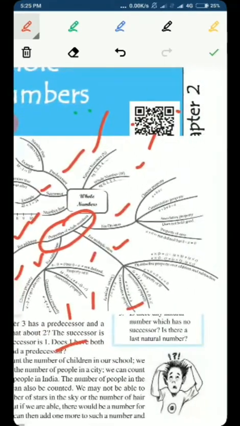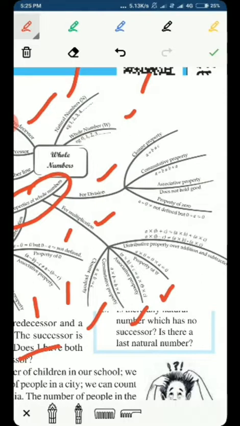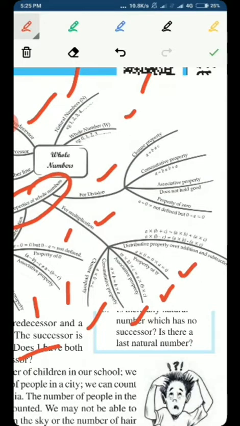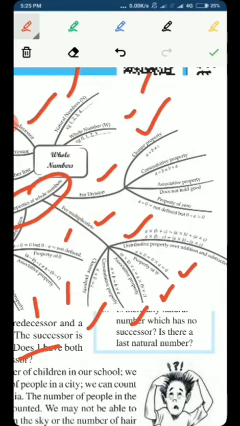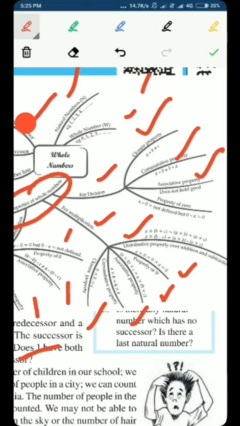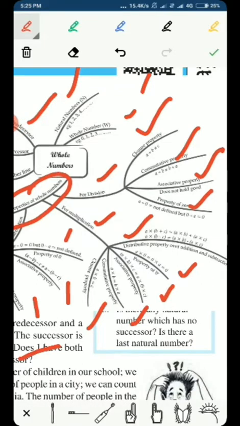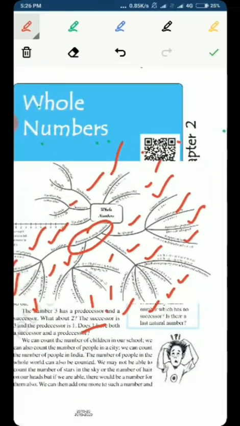In the same way, we will study these properties: the closure property for multiplication, the commutative property for multiplication, associative property for multiplication, the property of zero, and the distributive property over addition and subtraction. And in the same way, we will learn about division: the closure property on division, the commutative property on division, the associative property on division, and the property of zero. So these are the subtopics that we are going to study in this chapter.